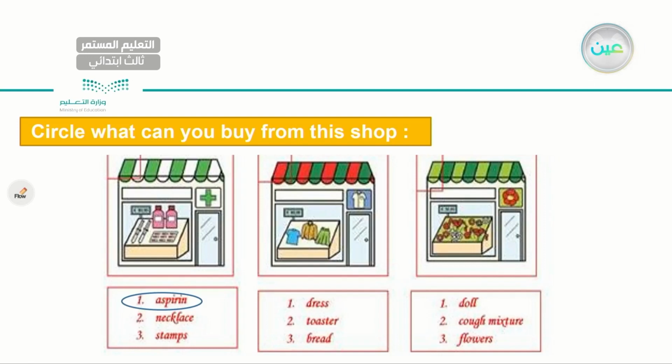For the next store, I have a dress shop. What can we get from this place? Number 1, dress. Number 2, toaster. Number 3, bread. Of course, we might get a dress. Very good. And for the last place, as you can see here, I have a flower shop. What can you get from a flower shop? Number 1, doll. Number 2, cough mixture. Number 3, flowers. Very good. It's very easy. Because it's a flower shop, we will find flowers at this place. Very good, my dear student.